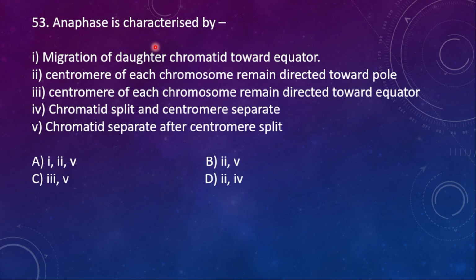Next question, 53. Anaphase is characterized by 1. Migration of daughter chromatids towards the equator. No. 2. Centromere of each chromosome remains directed towards the pole. Yes. 3. Centromere of each chromosome remains directed towards the equator. No. 4th. Chromatids split and centromere separates. Yes. 5th one, chromatids separate after the centromere splits. So here the right ones are 2 and then 5th one.